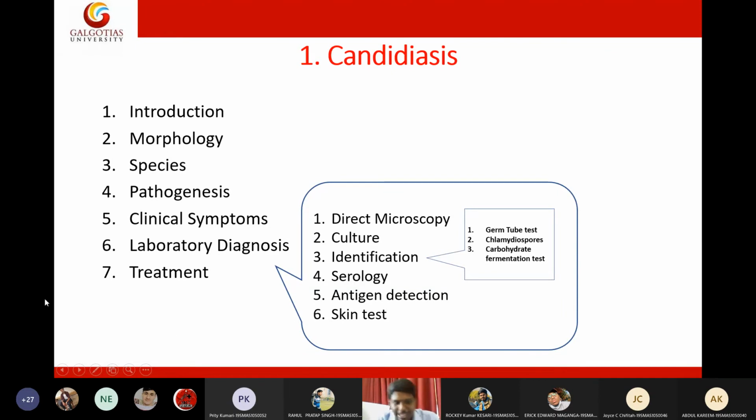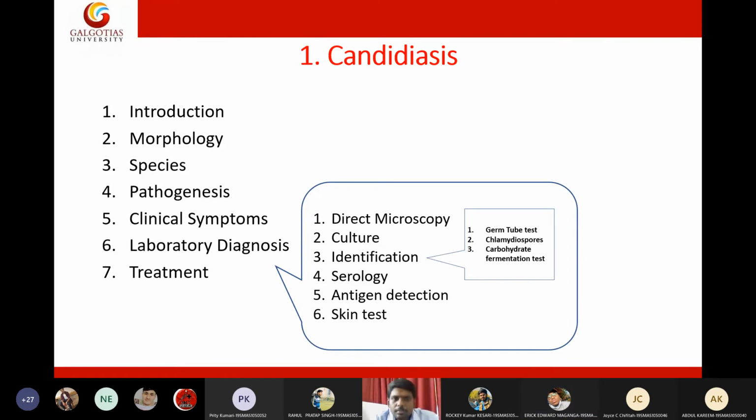So, if possible, take a screenshot of this. Very important. Excuse me, sir. Yes. How will you collect the sample of Candida? I will show you. We can take cervical swabs. There are multiple forms, I will show you.